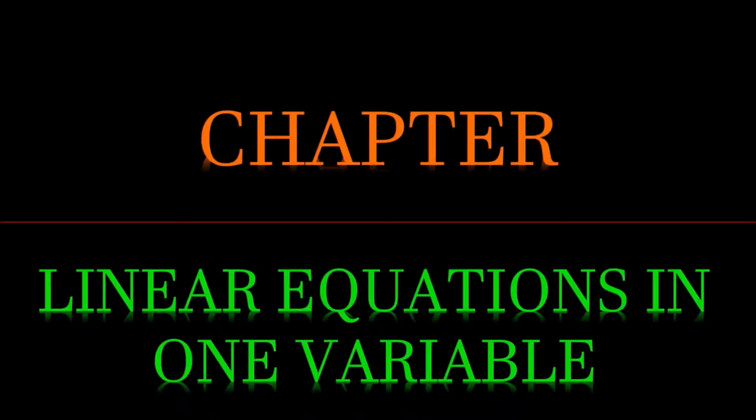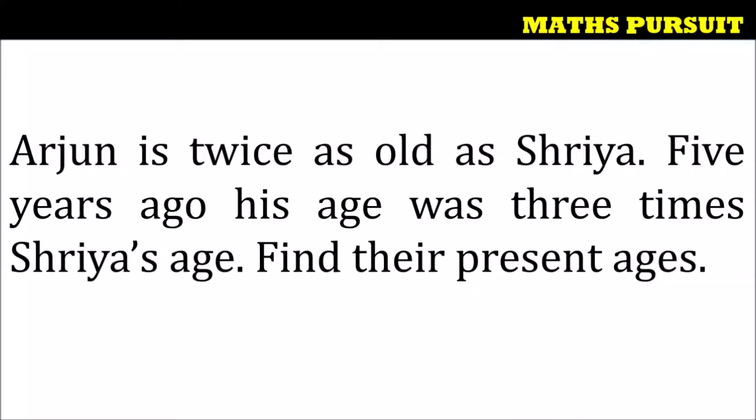Today we will look into the questions from the chapter called Linear Equations in One Variable. The given question is: Arjun is twice as old as Shriya. 5 years ago his age was 3 times Shriya's age. Find their present age. So guys, let us see how we can answer this question.